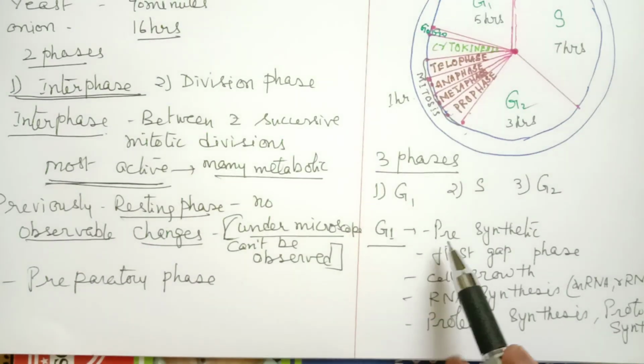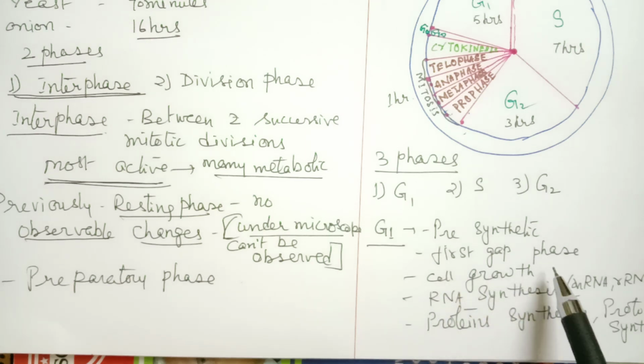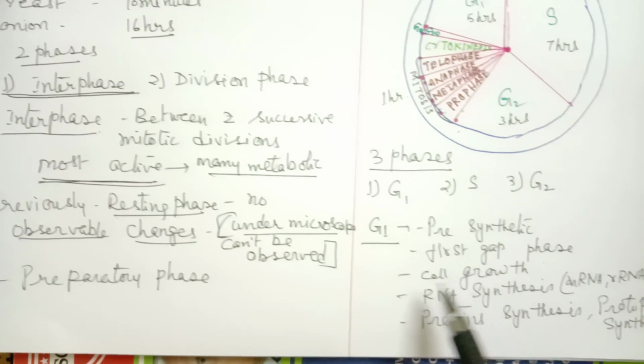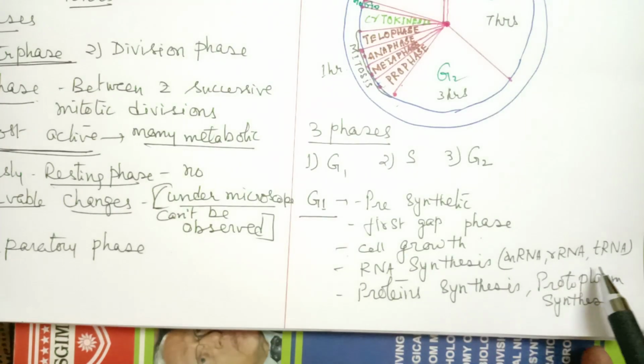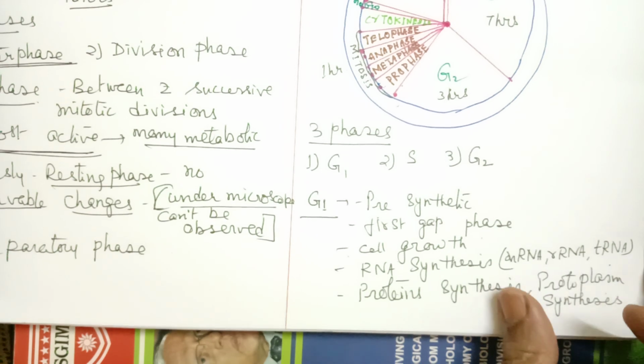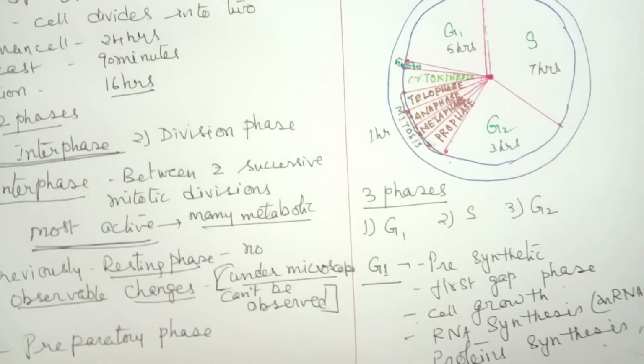So what are all the changes? It is pre-synthetic, called the first gap phase. There is an increase in cell size, cell growth takes place. RNA synthesis, that is, all three types of RNA are synthesized. Protein synthesis to increase the amount of protoplasm also takes place.